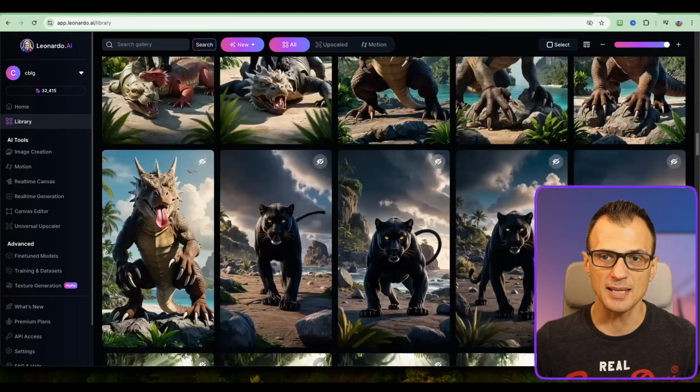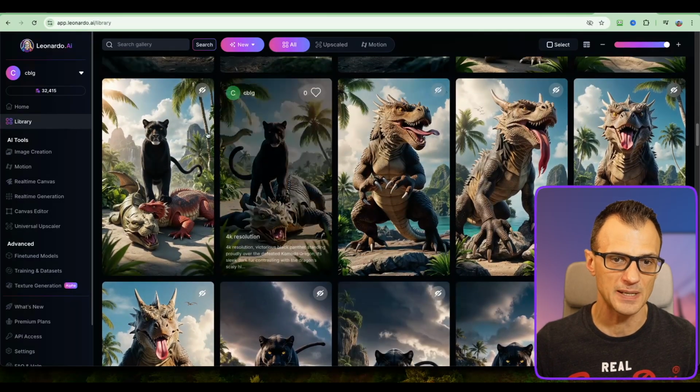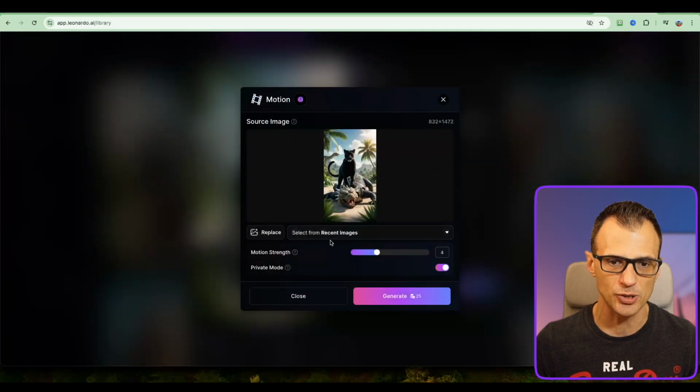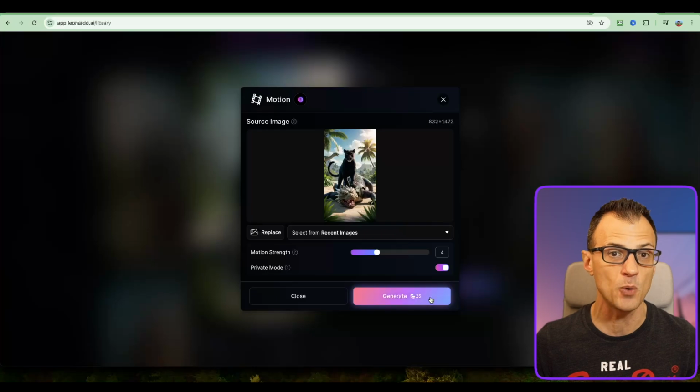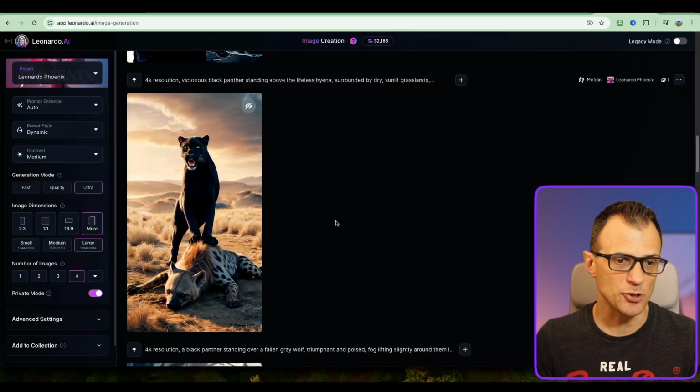And while it's doing that, do the same thing for all the other images of the aftermath of the battle. So for example, for this one, we might want to choose this. So I'm going to say image to motion, and then once again, make sure that it's at 4 and click generate again. All right, guys, so now we've got our video images done as well.